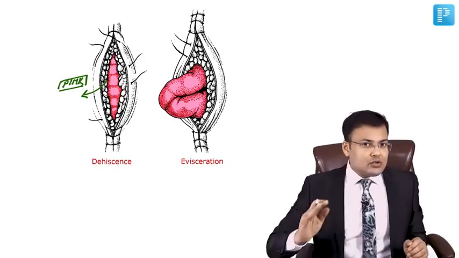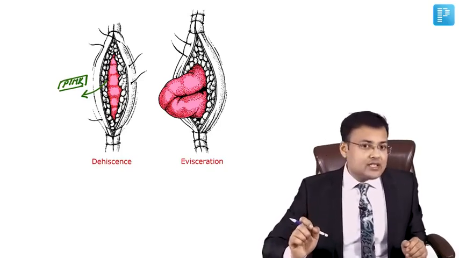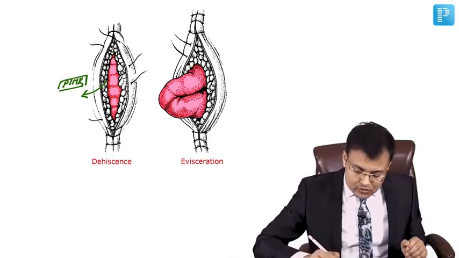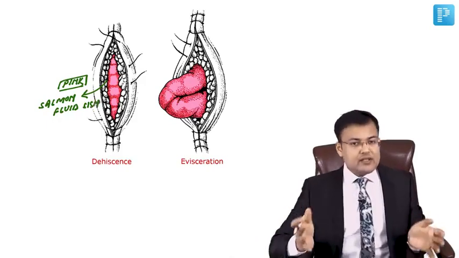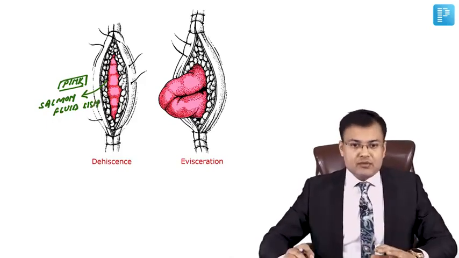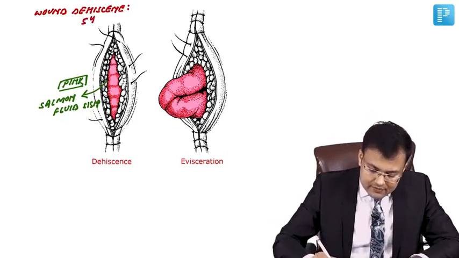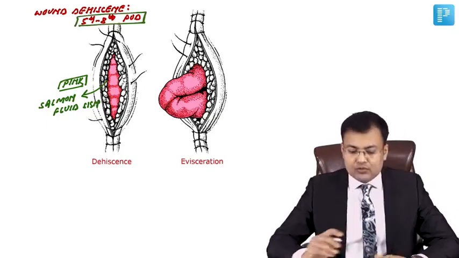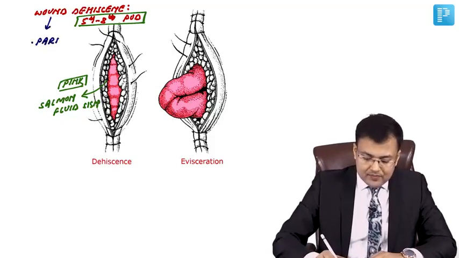What's the diagnosis? Serous, serosanguinous or pink color discharge coming from the wound is suggestive of wound dehiscence, and this is also known as the Salmon fluid sign. Typically, wound dehiscence occurs on the 5th to 8th post-operative day. What are the types of wound dehiscence? It's of 2 types, partial or total.